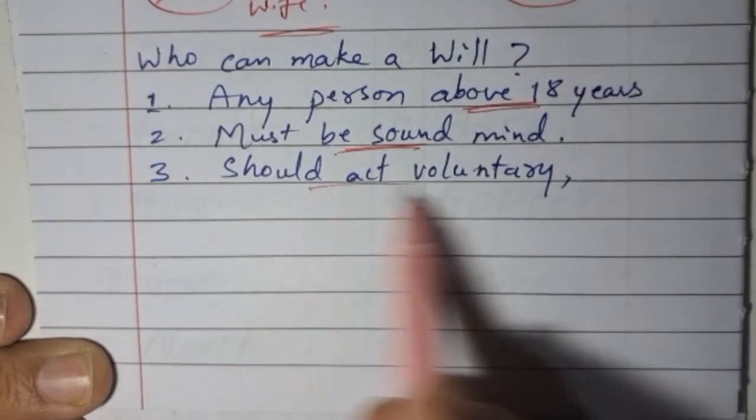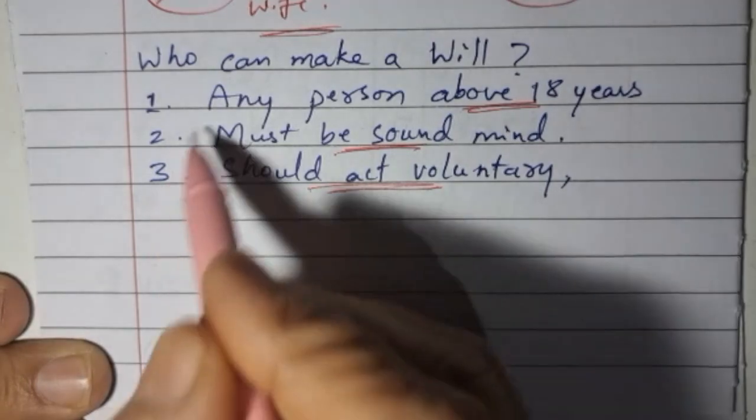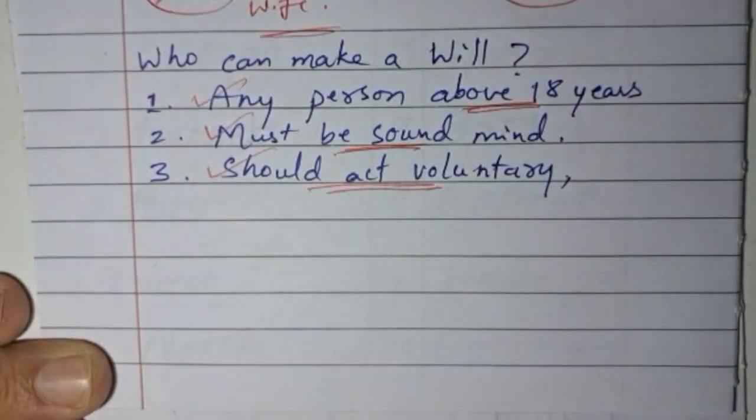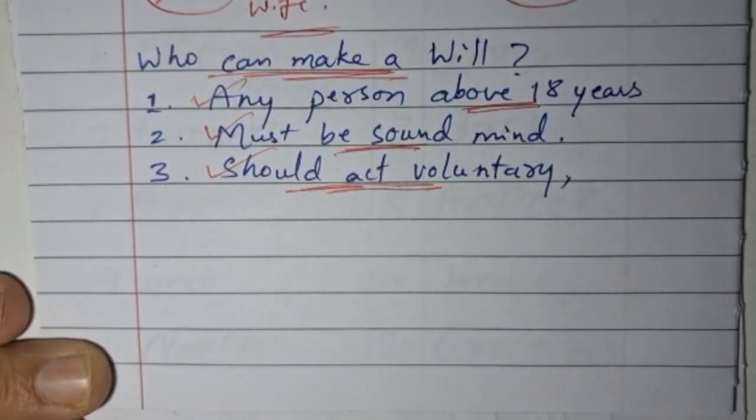It should be done voluntarily, and if any kind of pressure, force or coercion is used, that will can be challenged in a court of law. So a person above 18 years of age with a sound mind, with his own will and no coercion, fraud or pressure from anyone, can make a will.